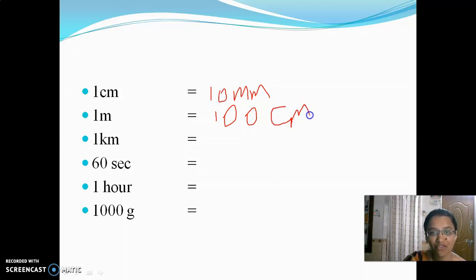And 1 kilometer is equal to 1000 meter. 60 seconds is equal to 1 minute. And 1 hour is equal to 60 minutes or 3600 seconds. 1000 gram is equal to 1 kilogram.